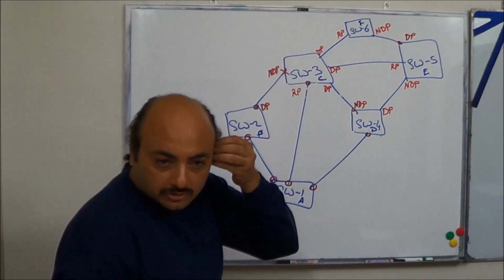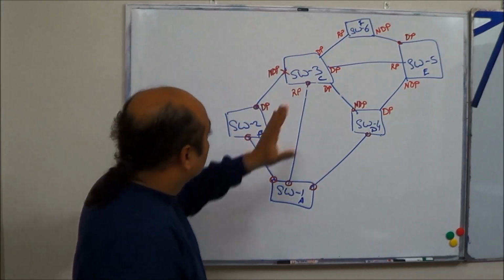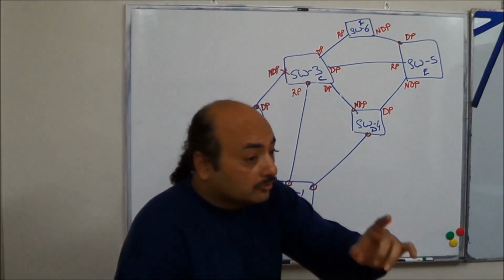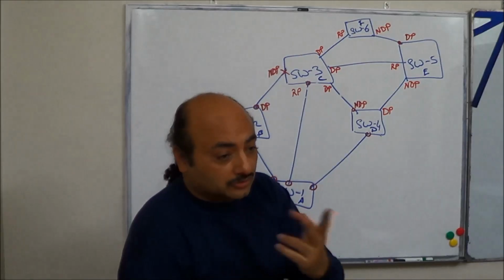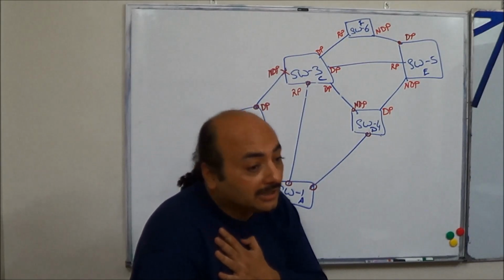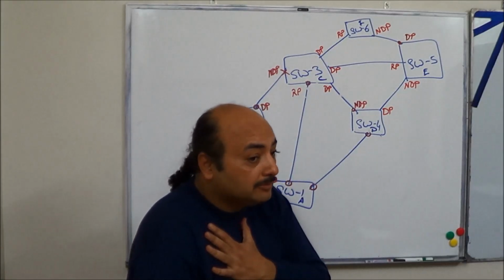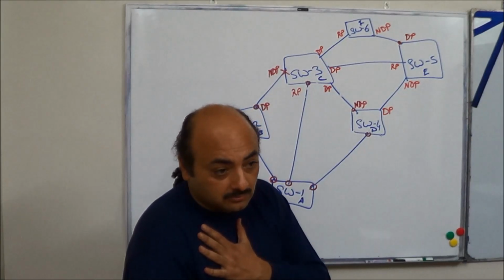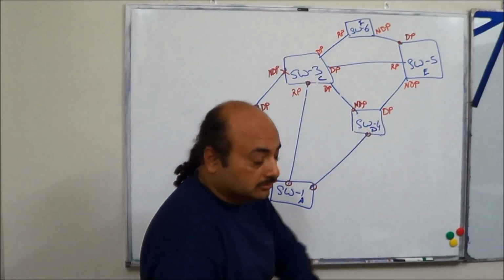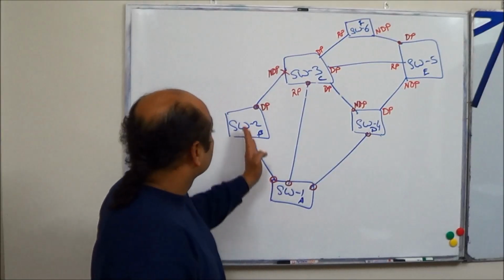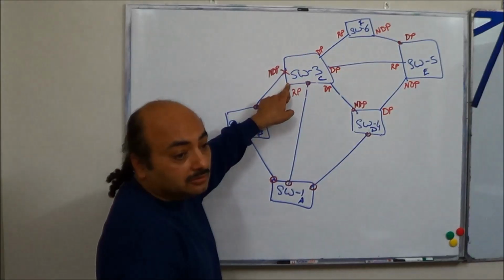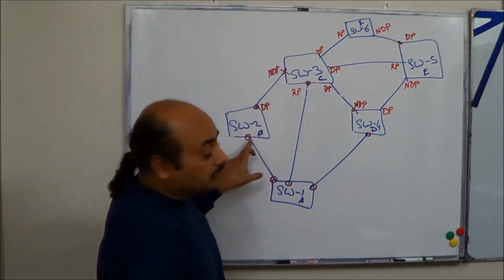Important thing for you to notice now is what switch 2 is receiving, a BPDU. It can receive at two places, on RP and NDP. But the best BPDU is always received on RP. So what will it propagate down? Understand this thing. Receiving 0, sending what? 10. Best was received.